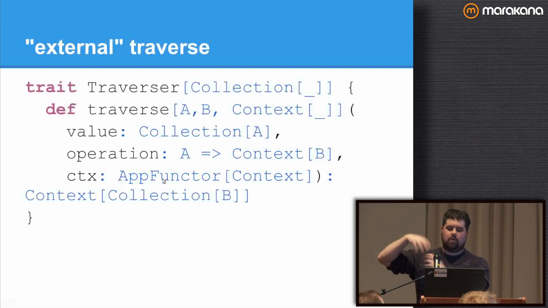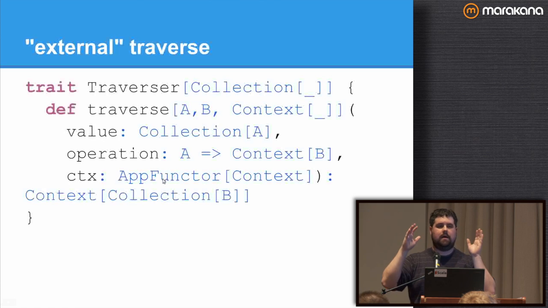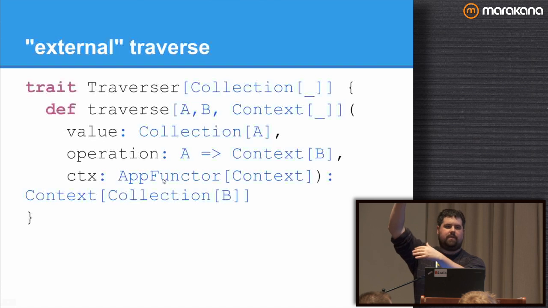You can go read a paper called The Essence of the Iterator Pattern, and you will see all sorts of neat things you can do with traversal. One of my favorite examples is I can take a collection, and using a context of a half-filled out graph, I can traverse and fill out the graph with the values from the collection, which is kind of cool. All sorts of neat, different, weird patterns. I'm just showing you the basics of the most common one that you will probably hit now.